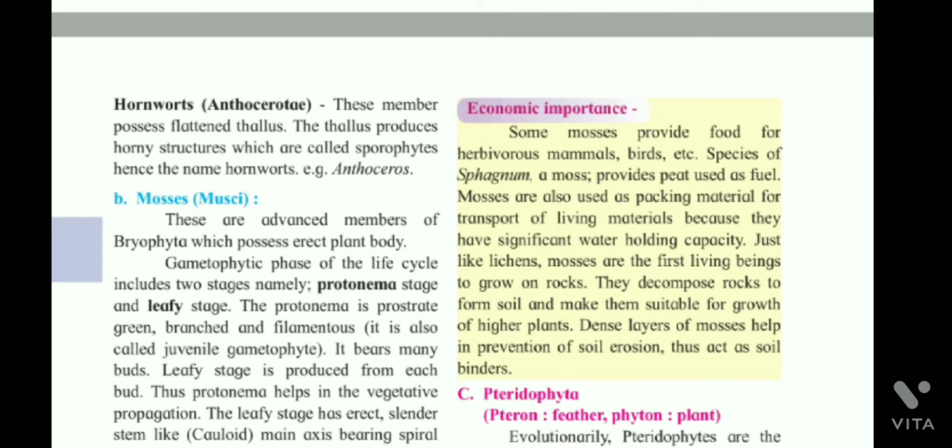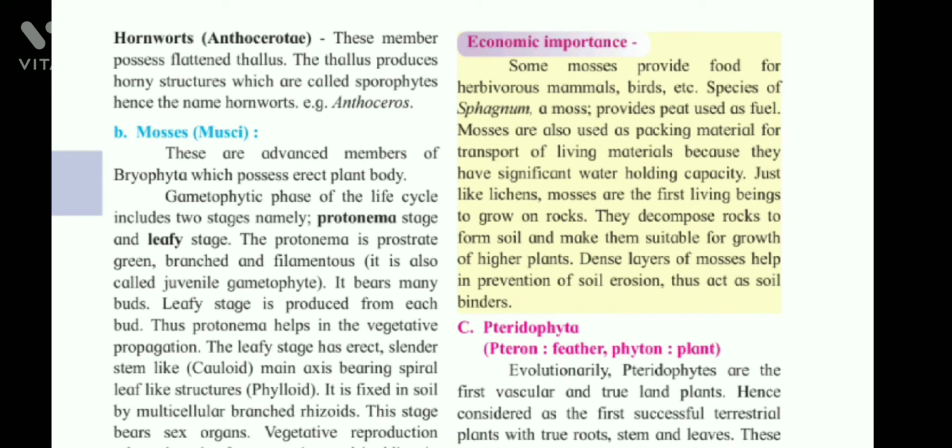Hornworts, Anthocerotae. These members possess a flattened thallus. The thallus produces horny structures which are called sporophytes, hence the name hornworts. Example: Anthoceros.